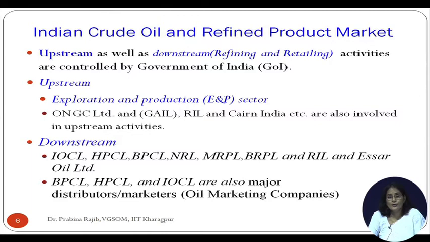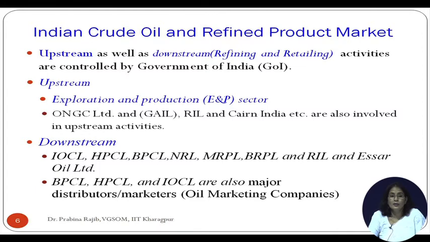So who are the major upstream companies in India? You have ONGC Limited, you have, of course, in the private domain, Reliance Industries Limited, and you have Cairn India. So these three companies are predominantly involved in upstream activities, and then you have downstream or midstream activities.